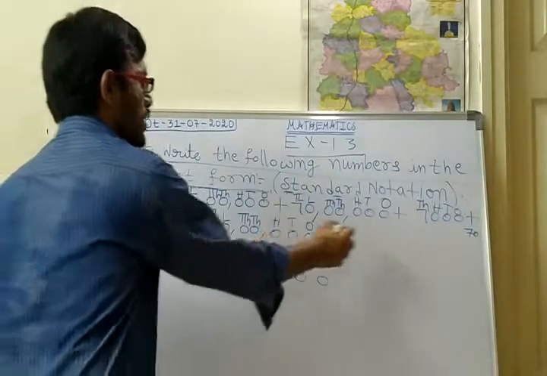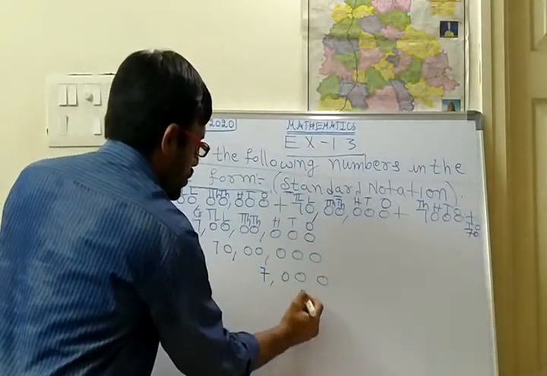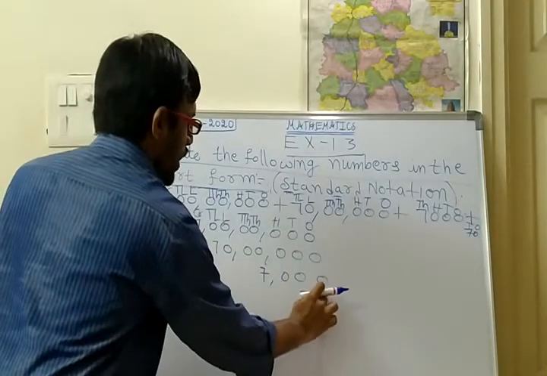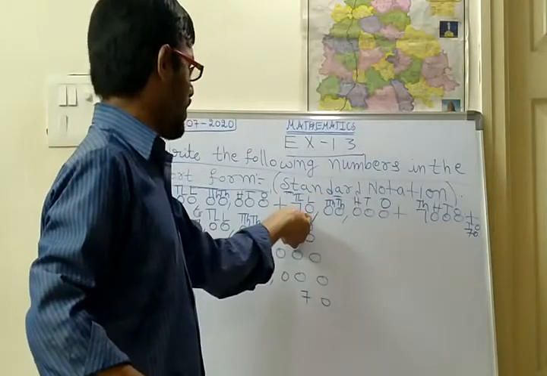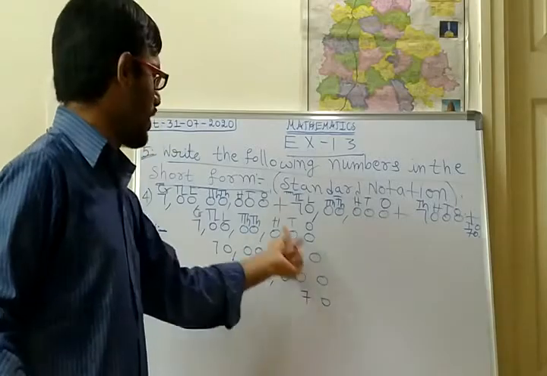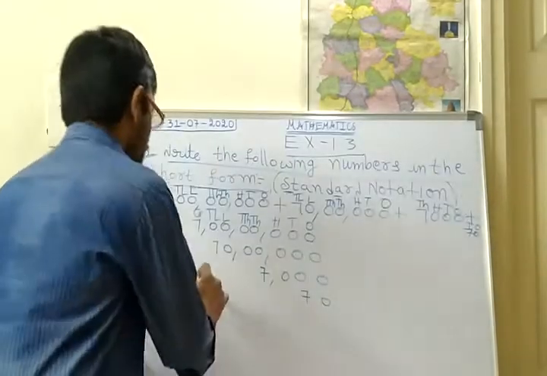70. So 70 means tens, ones. So below the tens place, you should start writing 70. Okay, like this you should write. Whatever the place names, the first digit starts from below that place only, you should start the number. Okay, so like this you have to write.